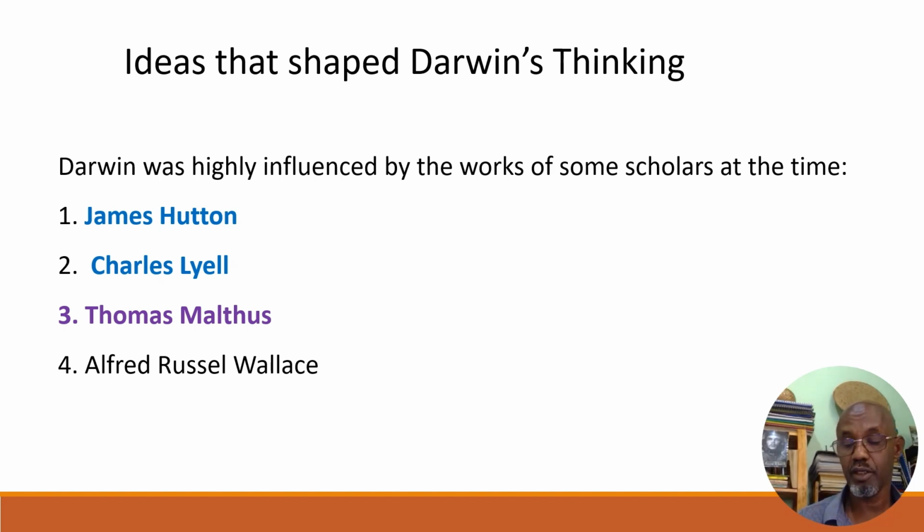There is competition in the scientific arena also. Anyway, Darwin was highly influenced by the works of these scholars.